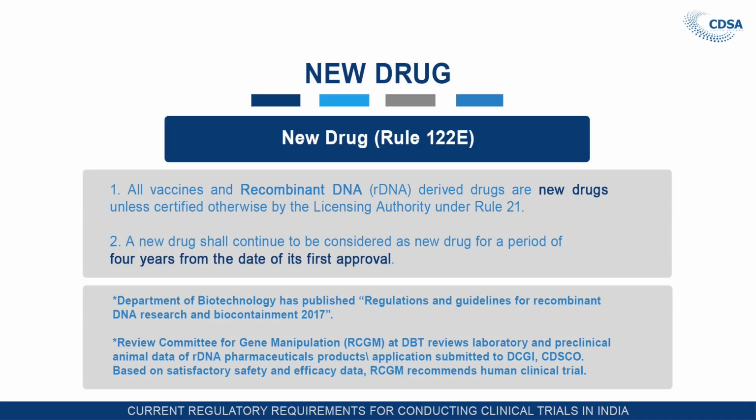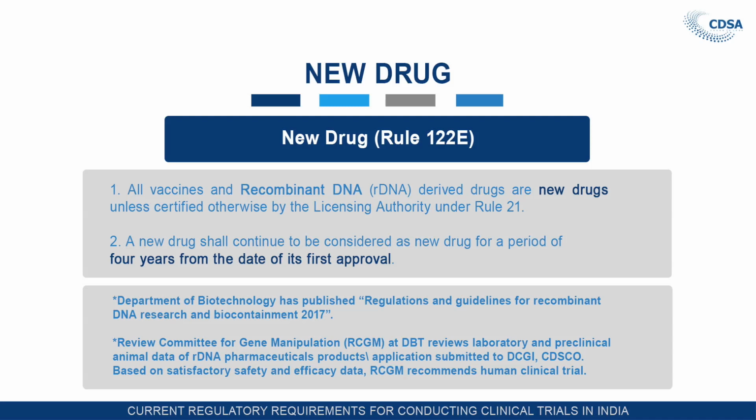It means all the vaccines and recombinant DNA derived products are considered as a new drug all the time, as these vaccines and recombinant DNA derived products are derived from some cell lines or microorganisms which may continuously change, or there may be a variation in the quality and the composition.